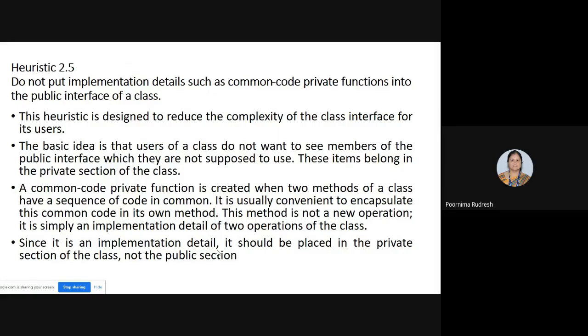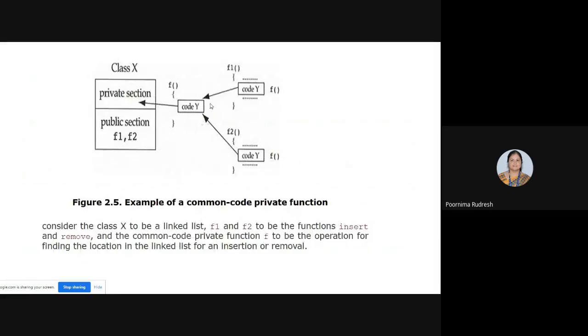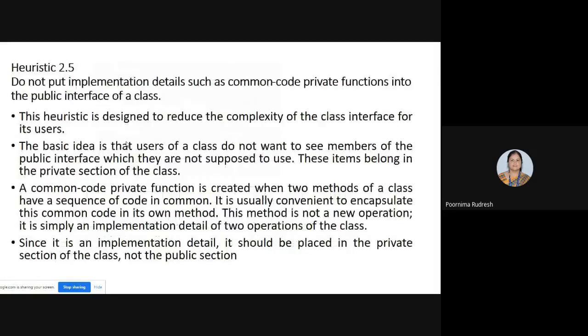See here, code Y is an implementation detail, and that belongs only to class X, where let us consider that class X is the linked list, and the linked list implementation details are in code Y, and that should be in the private section. But whatever functions we can perform on that linked list can be kept as public ones. Clear now? So implementation details should be private, whereas the functions that we can use can be made public. So do not put the implementation details such as the common code private functions into the public interface of a class.